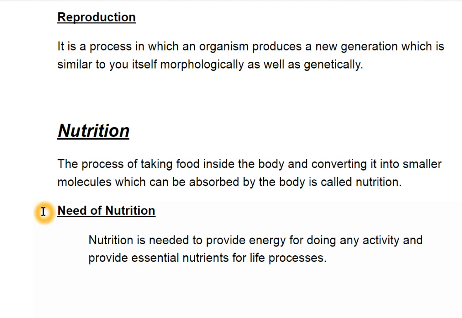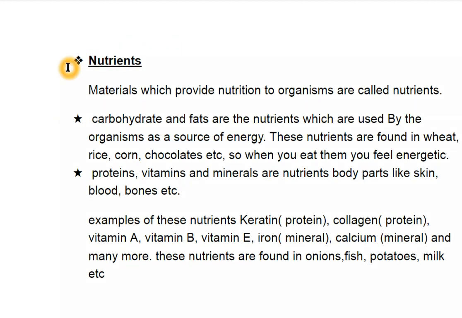The next is the need of nutrition. Nutrition is needed to provide energy for doing any activity and to provide essential nutrients for the life processes. So what are nutrients? Materials which provide nutrition to an organism are called nutrients. For example, carbohydrates and fats are the nutrients which are used by the organism as a source of energy. These nutrients are found in wheat, rice, corn, chocolates, etc. So when you eat them, you feel energetic.